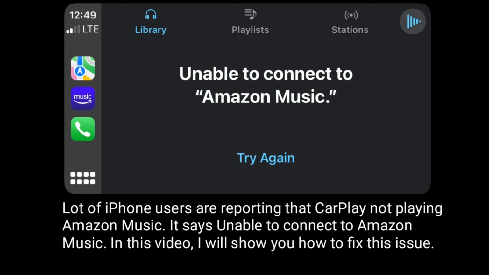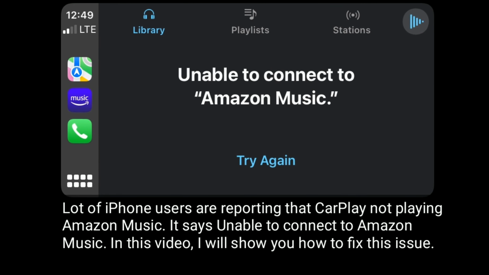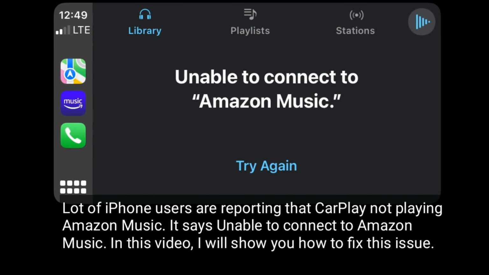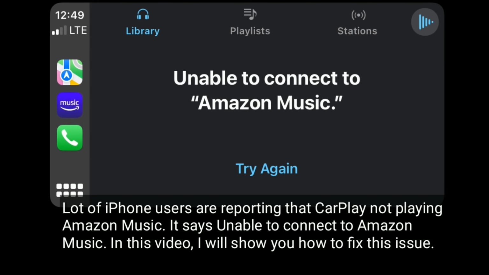Lot of iPhone users are reporting that CarPlay not playing Amazon Music. It says unable to connect to Amazon Music. In this video, I will show you how to fix this issue.